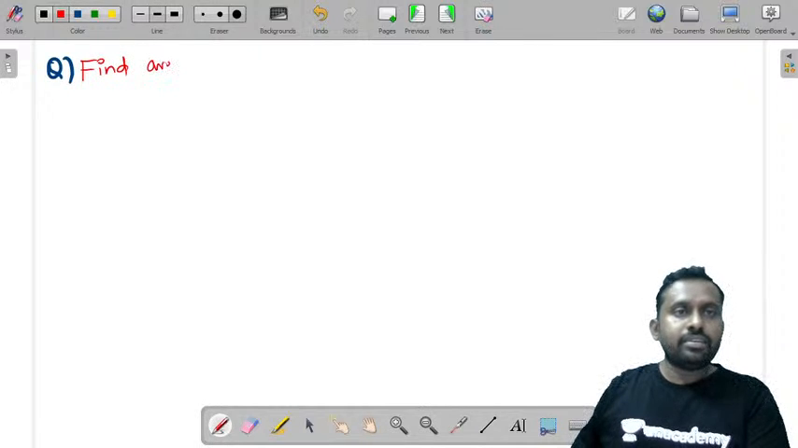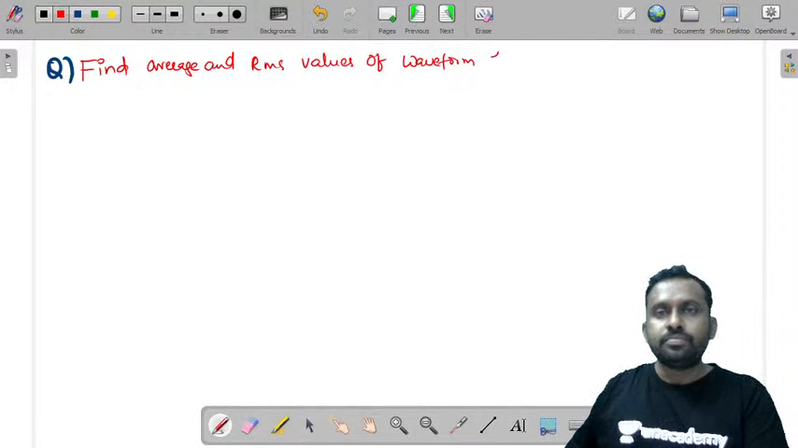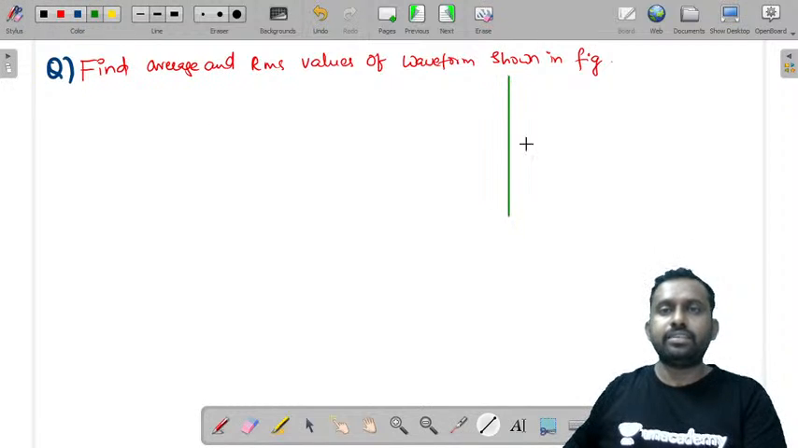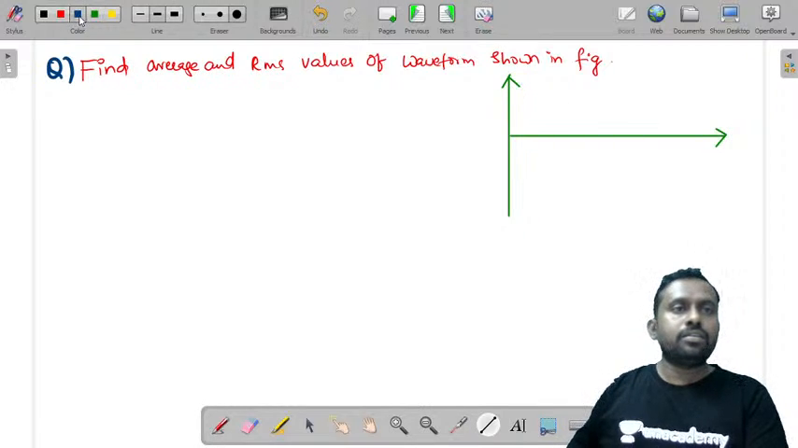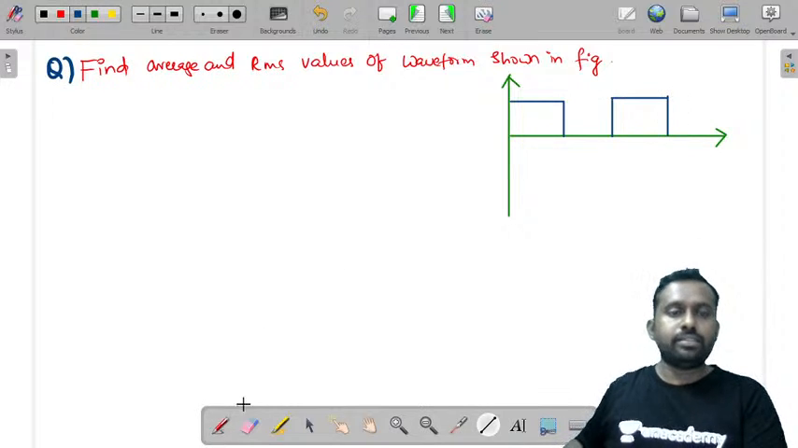Find the average and RMS values of the waveform shown in the figure. This is the question, and the waveform is this. Let me take that waveform. The waveform is given like this. Yes, this is the given waveform.